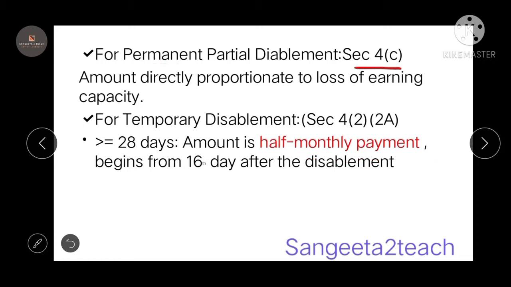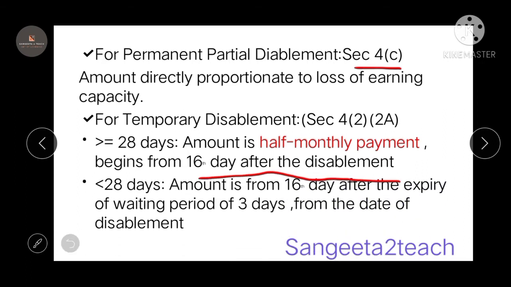So if your disablement is for 28 days or more, the amount you get is a half monthly payment, from the 16th day after the disablement. Coming to the next point, that is less than 28 days.